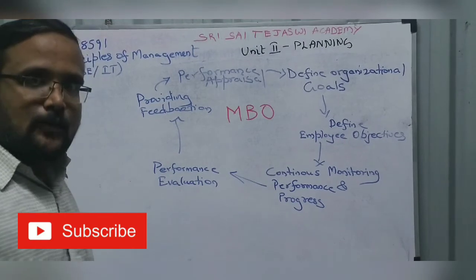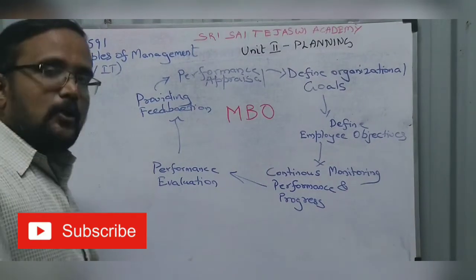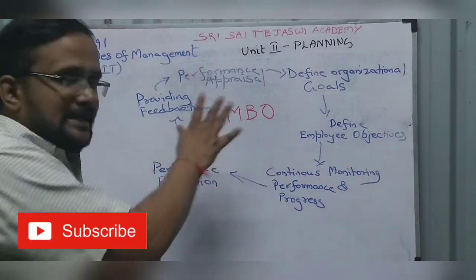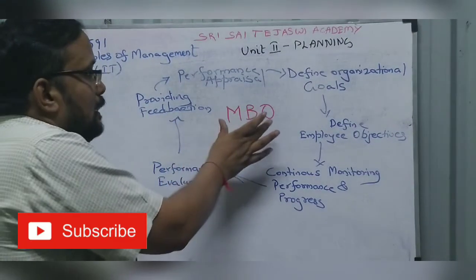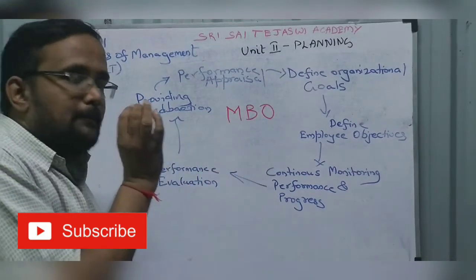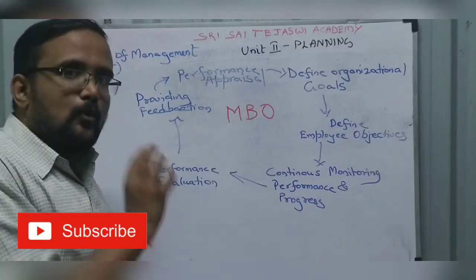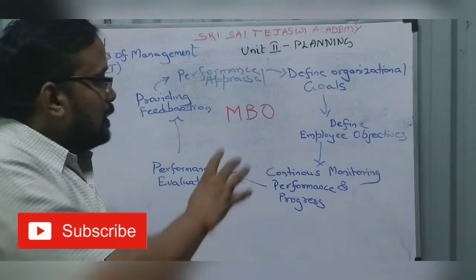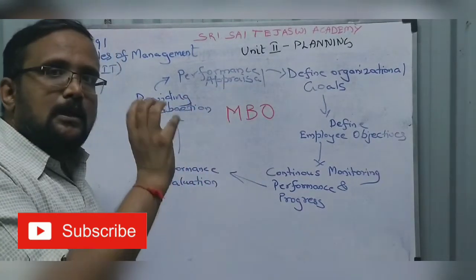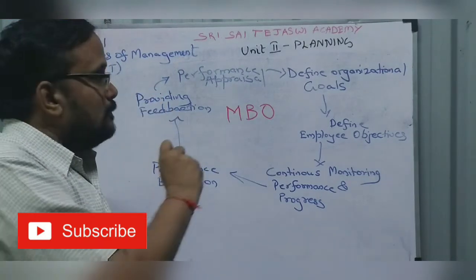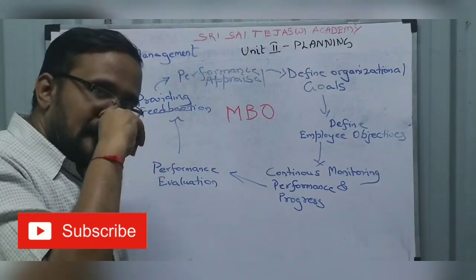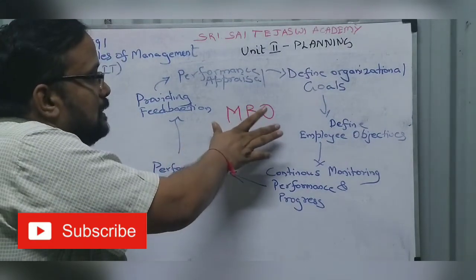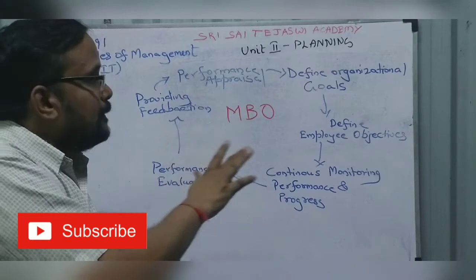Hope you have answered the questions. So now let us continue. Very important topic from an exam point of view. MBO, management by objective. So how you are going to manage the company by objective. Very important step in the planning process. MBO. So definitely there will be a question in your exam, 16 mark, part B. So what are the steps in this MBO process we are going to see?